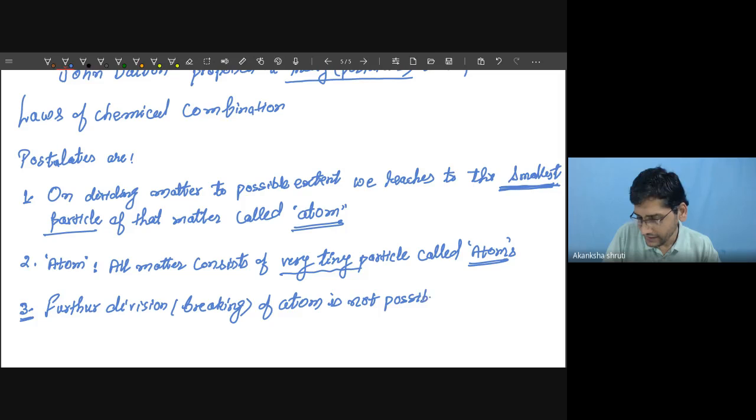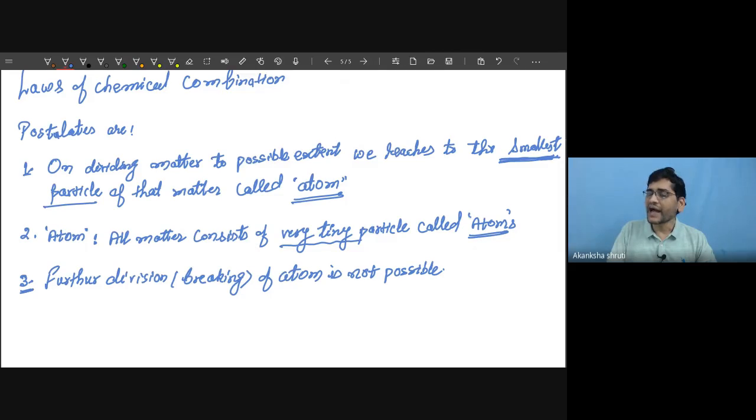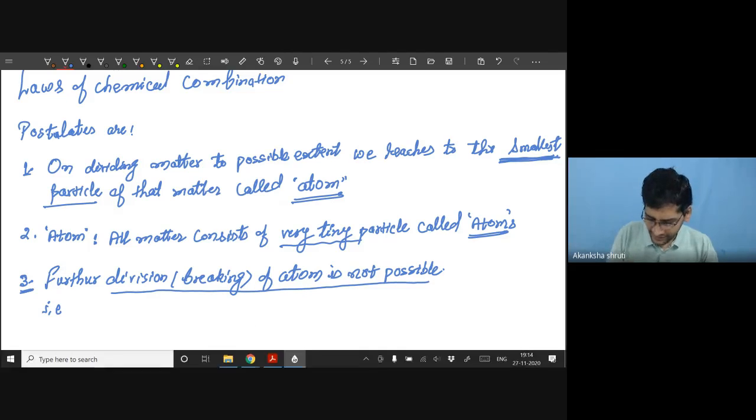This was the other postulate. This postulate is also stated as atoms are indivisible. Whether you state it as division of atom is not possible or atom is indivisible.